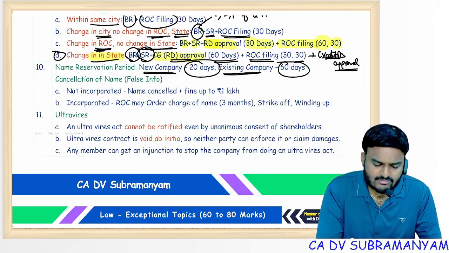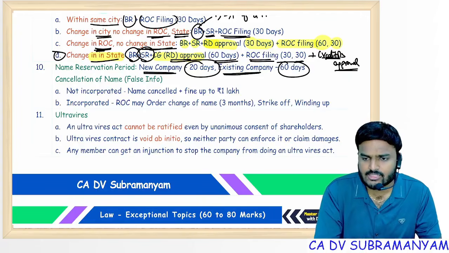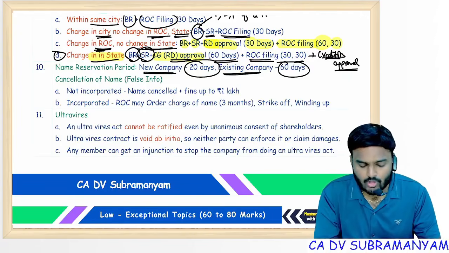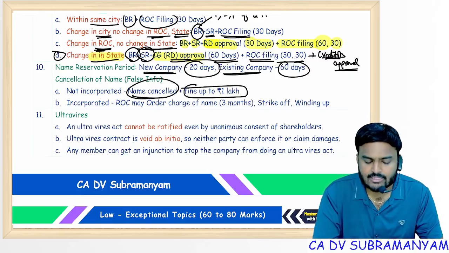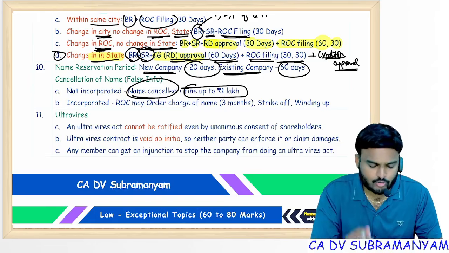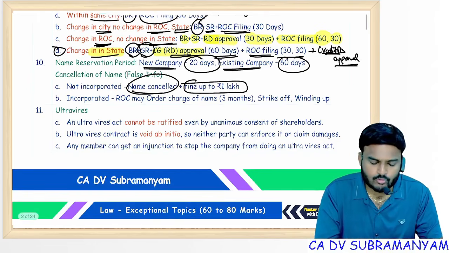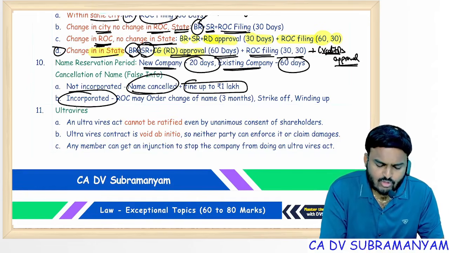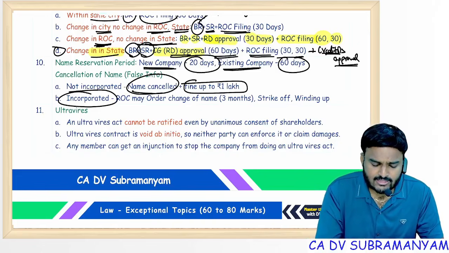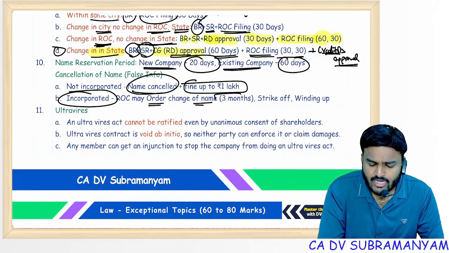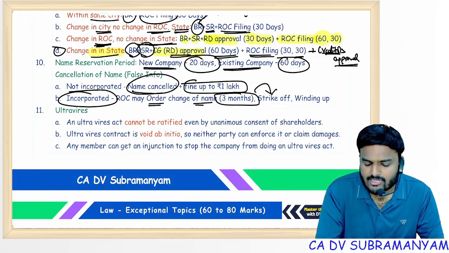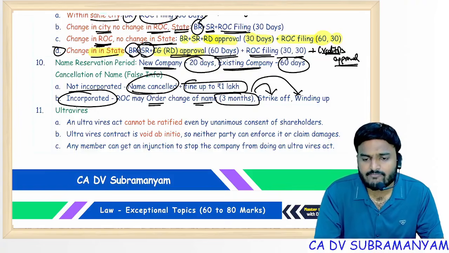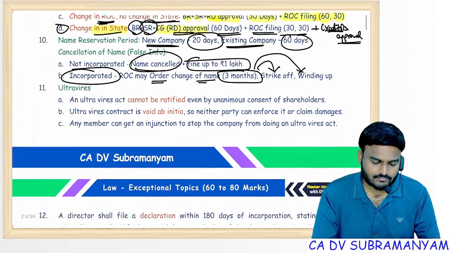And if you reserve the name by furnishing false information, company not yet incorporated or company's name not yet altered, then the name so reserved shall be cancelled and applicant has to pay a fine up to 1 lakh rupees. If company was incorporated or name has been changed, then ROC may order change of name and you have to comply with the ROC's order within 3 months, or else ROC may strike off your name, ROC may file petition for winding up of the company.